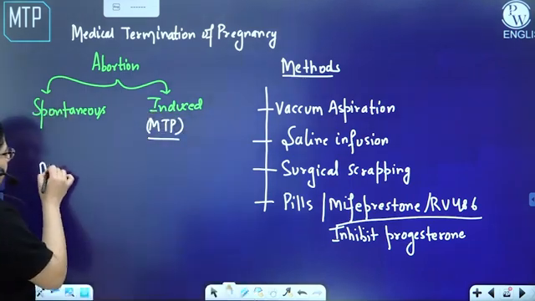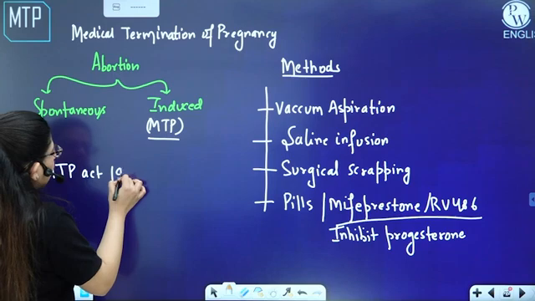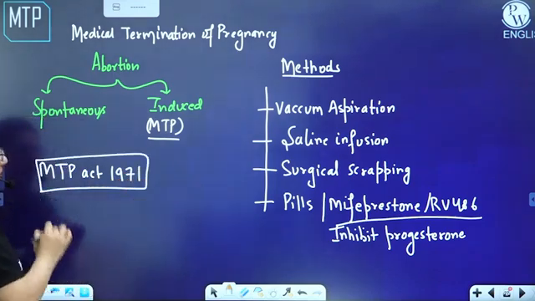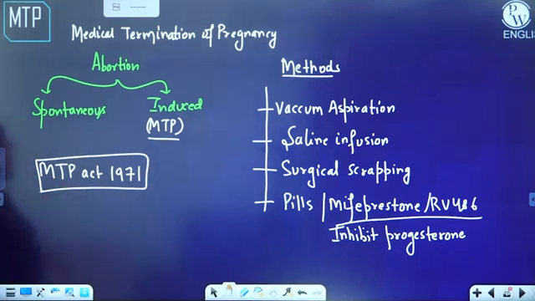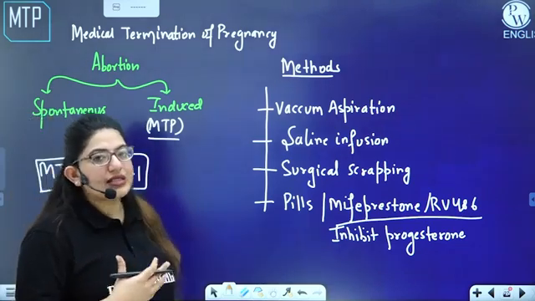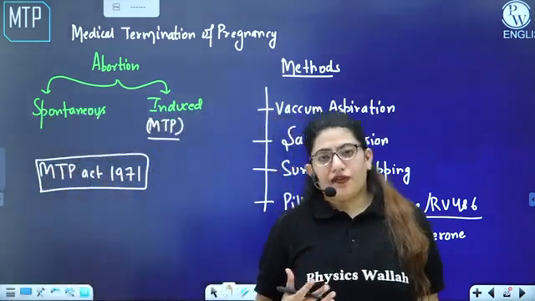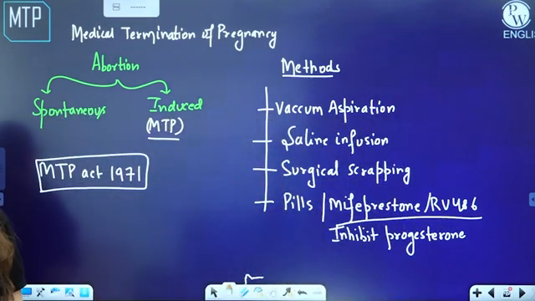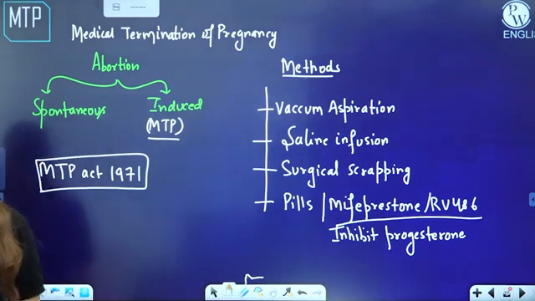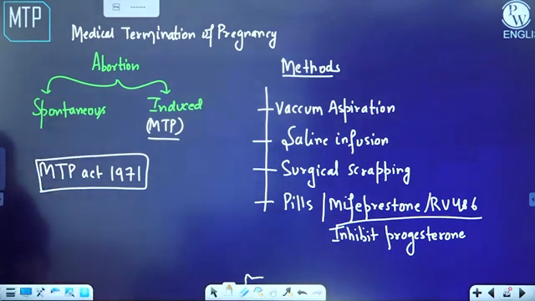There was an act, the MTP Act, enacted in 1971, and under this the MTP is regulated. Its amendments have occurred year after year, and a lot of new things have been added. According to the latest amendment, if the female is pregnant and the pregnancy is not of many weeks, for instance within 12 weeks, then only one doctor can perform this surgery, the MTP.